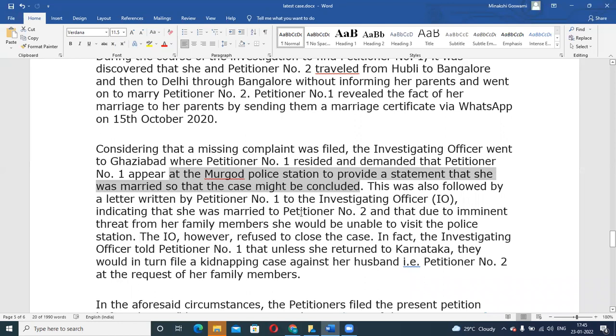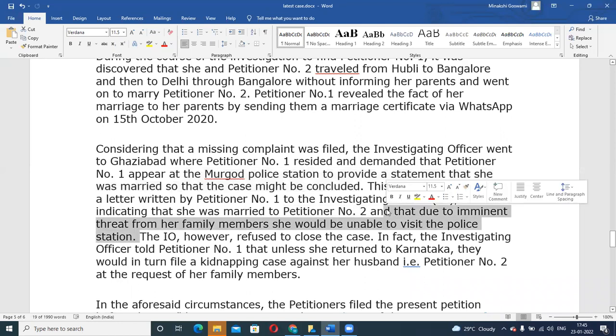Some uncle of hers was also threatening her, so she was scared to go to the police station because it would be in the same place where her parents are. So she just wrote a letter informing that I got married, I cannot travel there because of the threat.